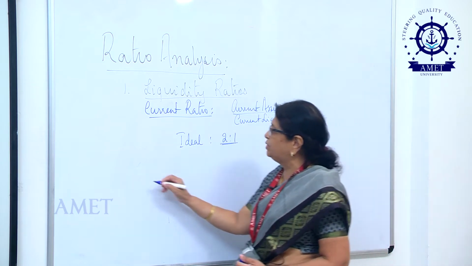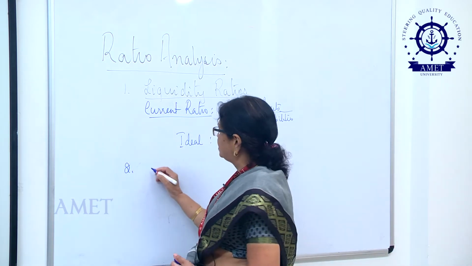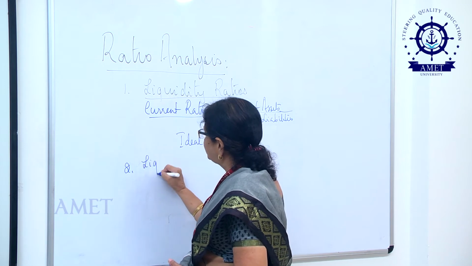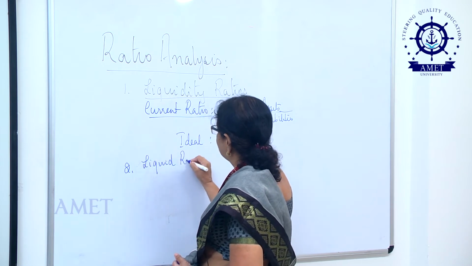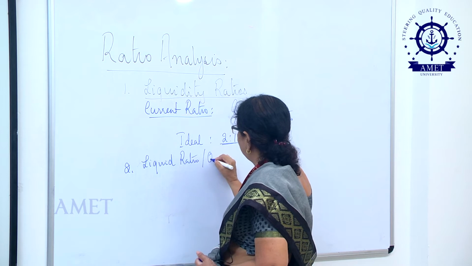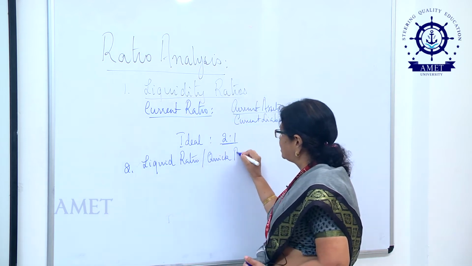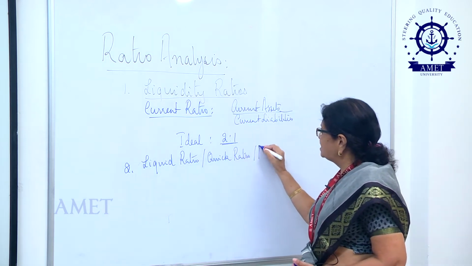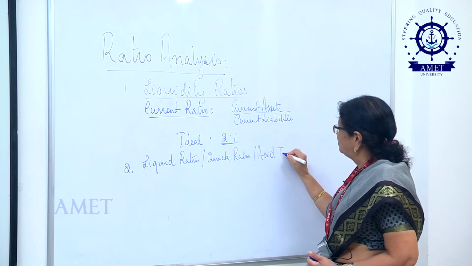Now, the second ratio that comes under this category is called the liquid ratio, or I could call it the quick ratio, or I could call it the acid test ratio.